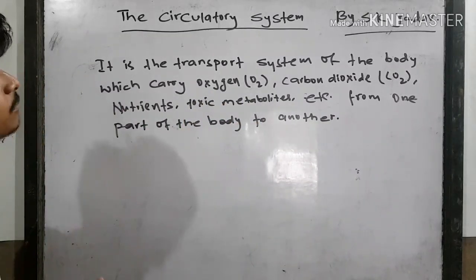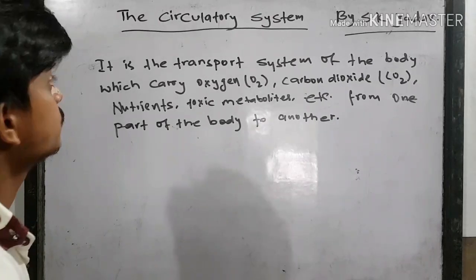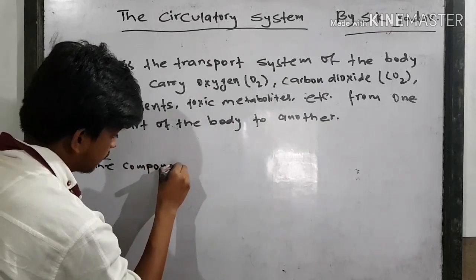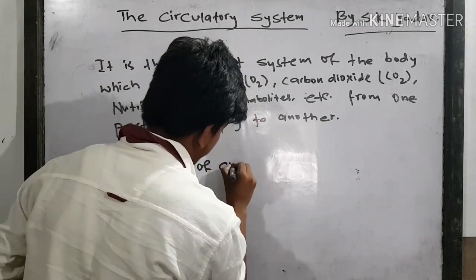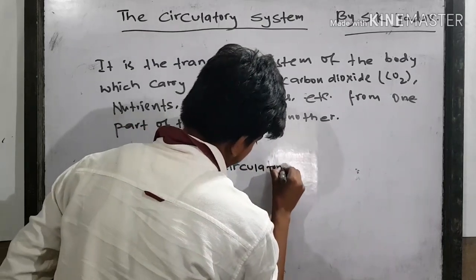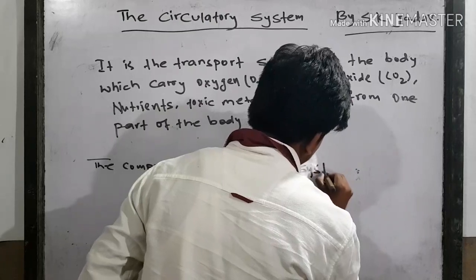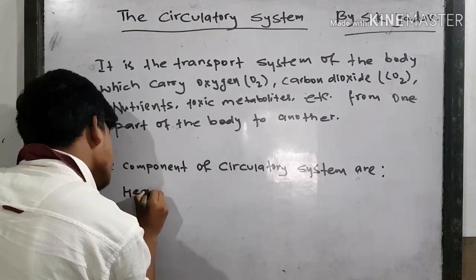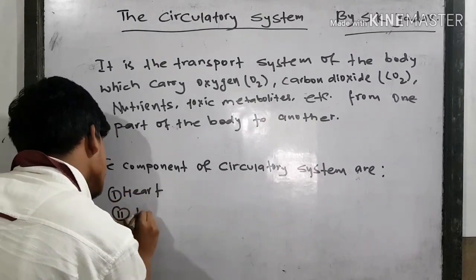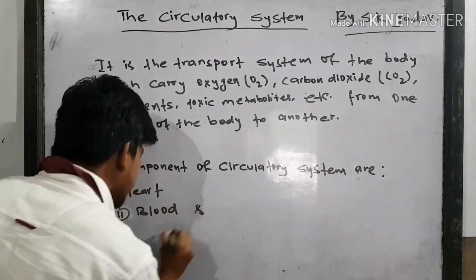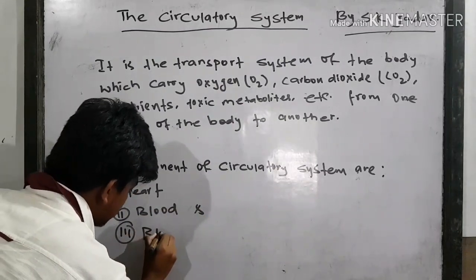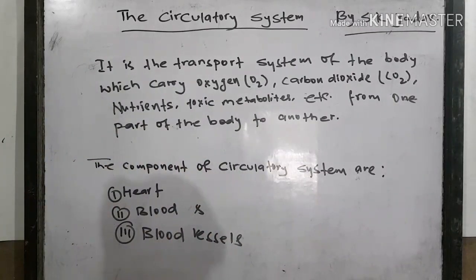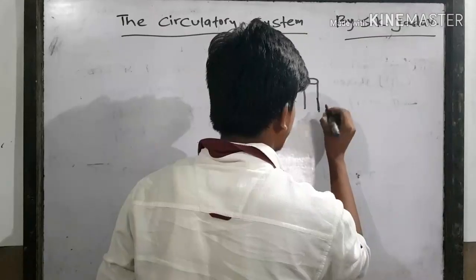So then what are the components of the circulatory system? The components of the circulatory system are heart, blood and blood vessels. So first of all, I am going to describe the heart.